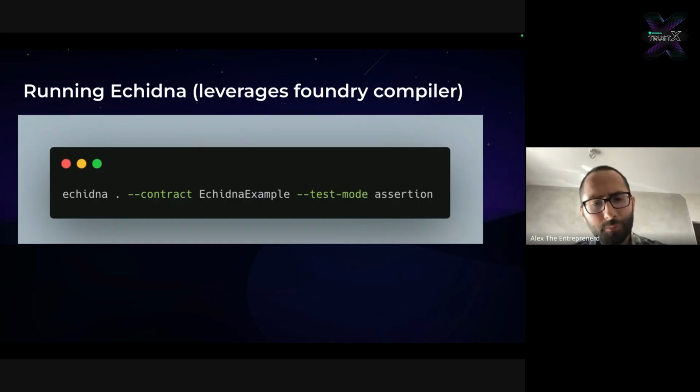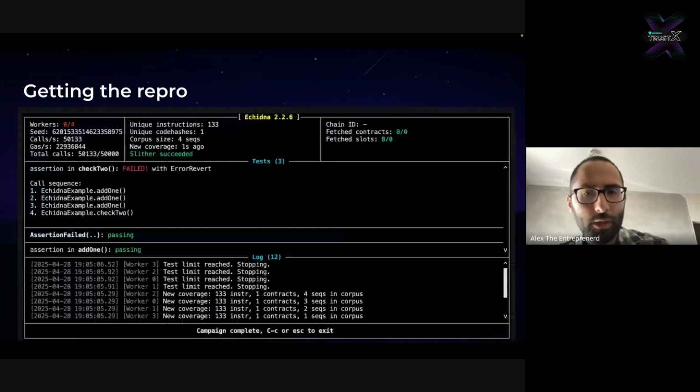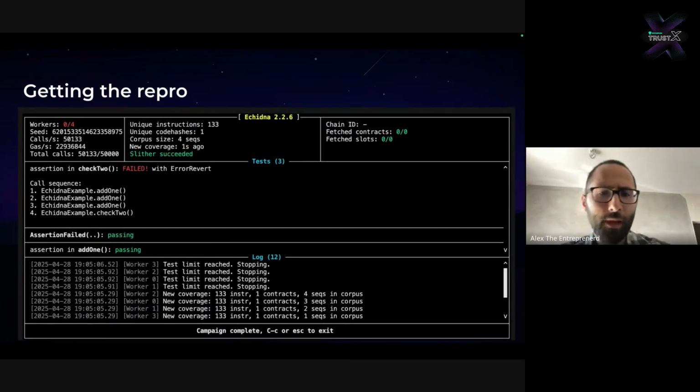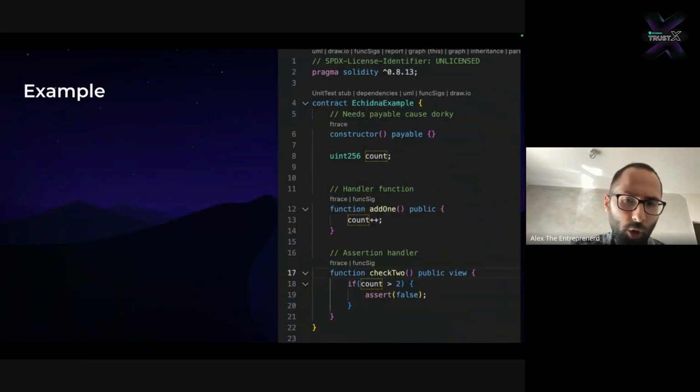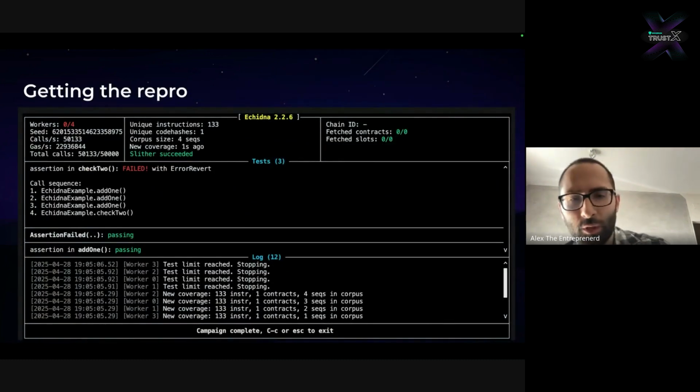So to run Echidna, you will basically create a file in your Foundry project, and then you will type this command: echidna . --contract with the name of the contract and --test-mode assertion. And it will basically use Foundry to compile the project, and then it will run, giving you this cyberpunk type terminal. Whenever you break a property, in our case, the test consisted of calling the handler 3 times to break the check true property, this is what you will see. You will see a sequence of calls in the terminal, and then once you stop it, you will get some text that allows you to figure out how to repro this bug.